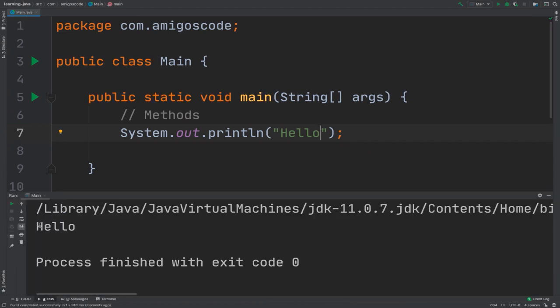There we go. So you see that we have hello. So this method right here, this method println, is provided by default. We didn't write this method ourselves.